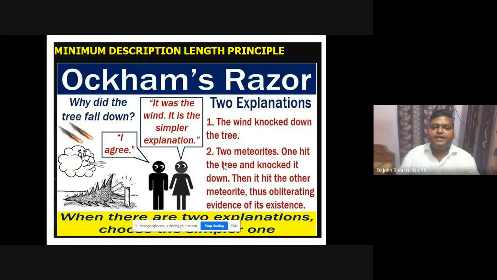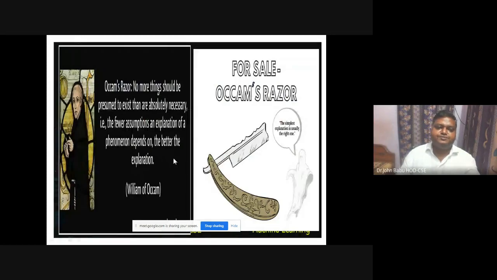So what has Occam proposed? Not the razor, his name is William Occam. Occam proposed that no more things should be presumed to exist than are absolutely necessary.